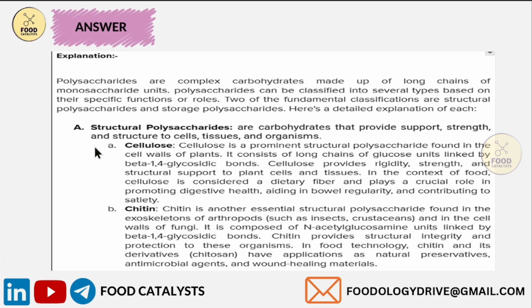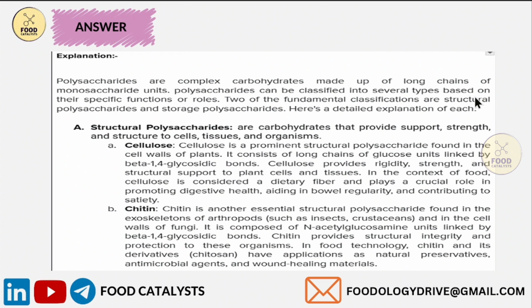What are polysaccharides? Polysaccharides are complex carbohydrates made up of long chains of monosaccharide units. At least 10 monosaccharide units should be there to term it as a polysaccharide. Polysaccharides can be classified into several types. Based on the composition, polysaccharides can be classified into homopolysaccharides and heteropolysaccharides.